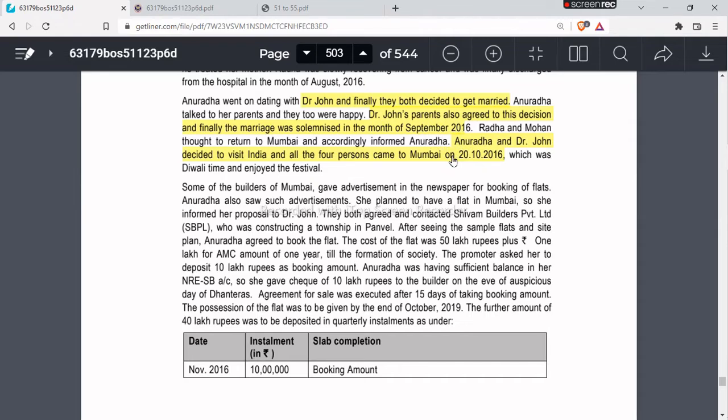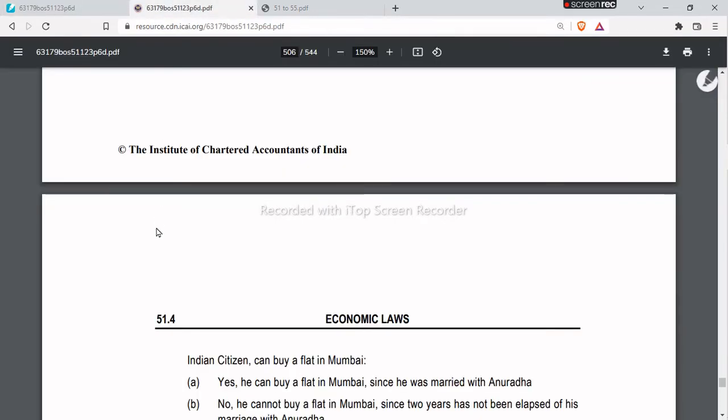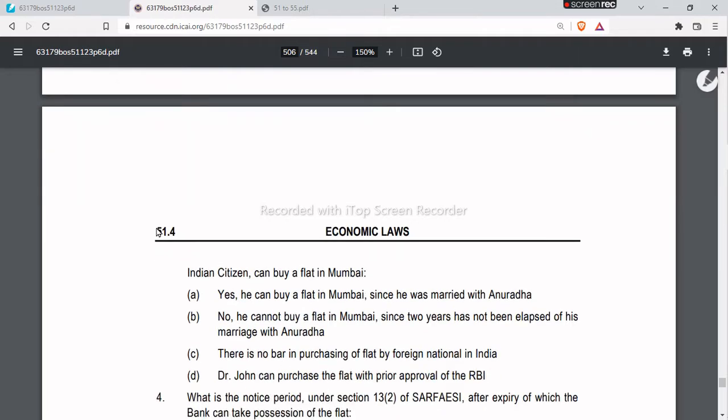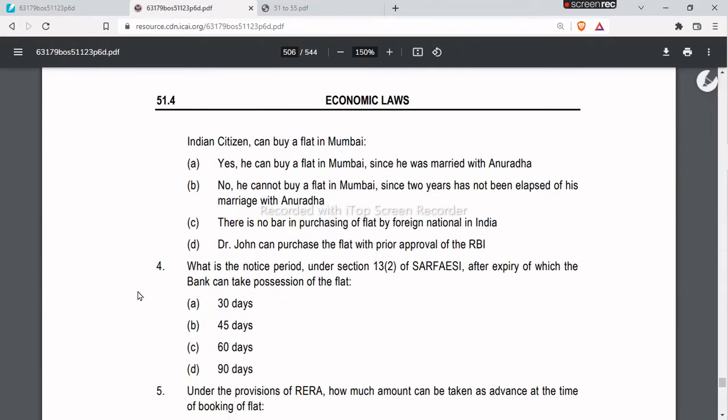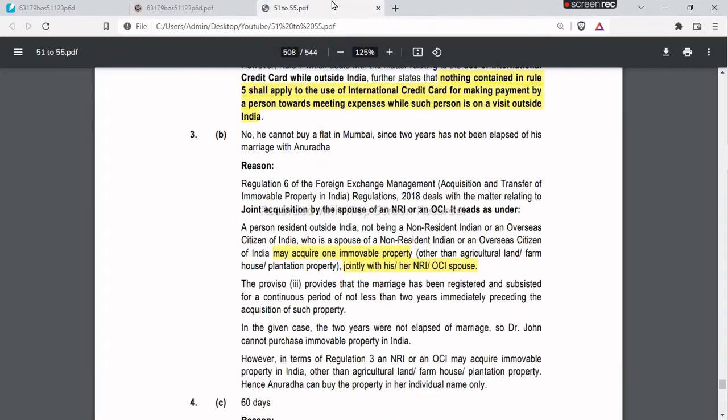So 2 years have not elapsed from the date of their marriage, so they cannot acquire property in the joint name. Option B is the correct answer because no, he cannot buy a flat in Mumbai since 2 years have not elapsed of his marriage with Anuradha. Okay, next question fourth. What is the notice period under section 13 subsection 2 of the SARFAESI Act, after expiry of which the bank can take possession of the flat? This is a very straightforward question. If you know the number of days, you will get the answer.